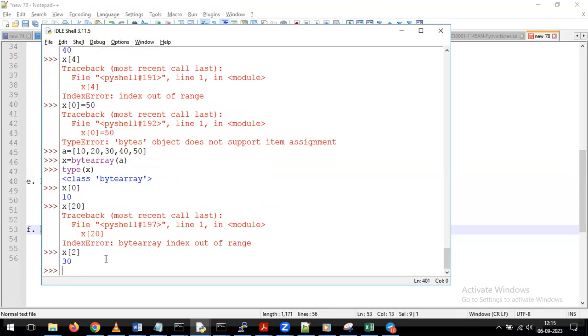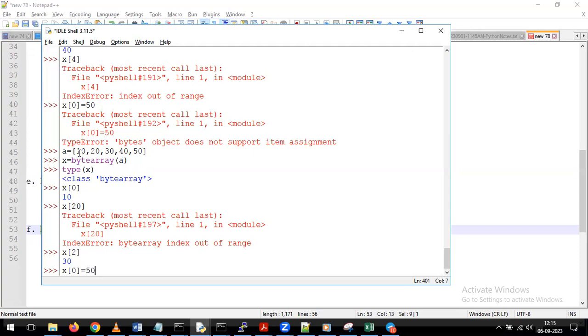Now what I'm doing here is I'm giving x of 0 is equal to 50. Indirectly, what are we trying to do here? Earlier, we tried to perform the change on top of your byte data type, but it gave some kind of error saying that we cannot perform changes on top of the byte. But here we created the data type called byte array. On top of this byte array data type, I am trying to do the change.